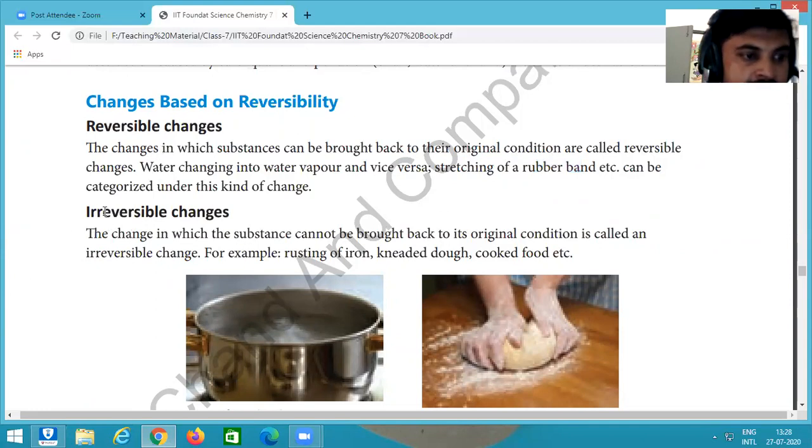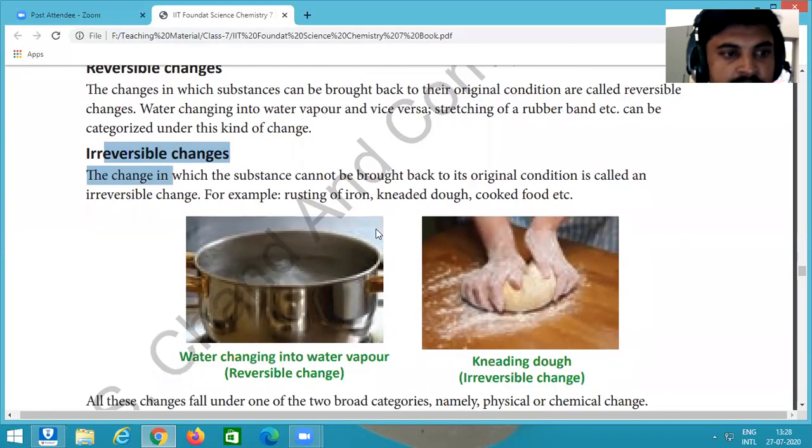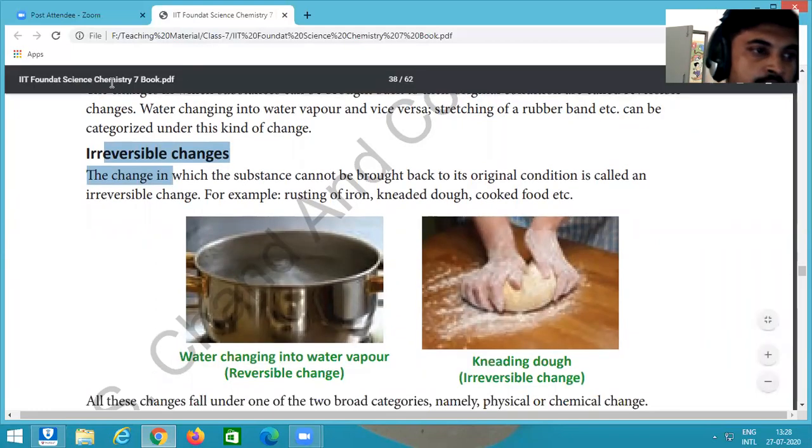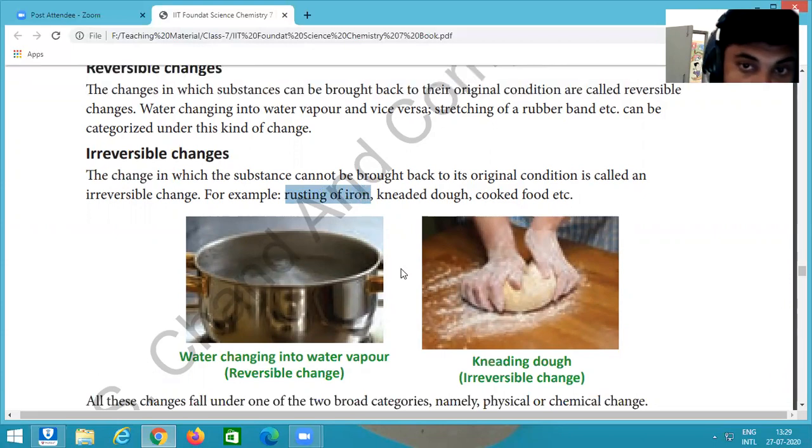Then come to the irreversible changes. Irreversible changes are opposite to reversible changes. For example, rusting of iron. Once iron rusts, it cannot go back to its natural condition because it forms a new substance.